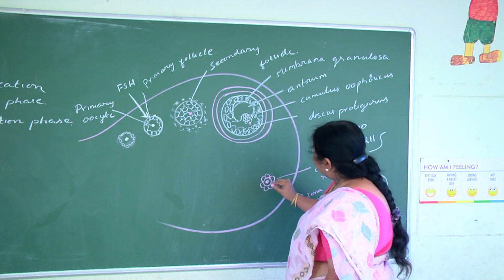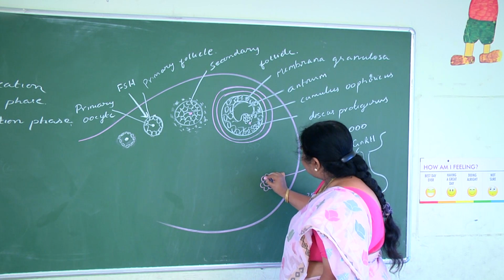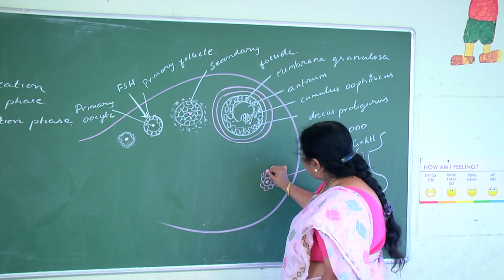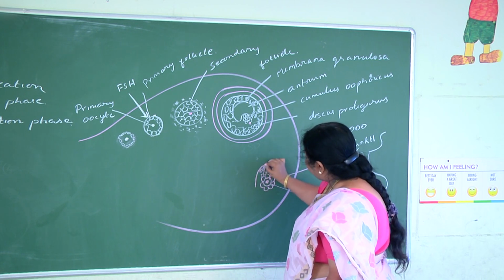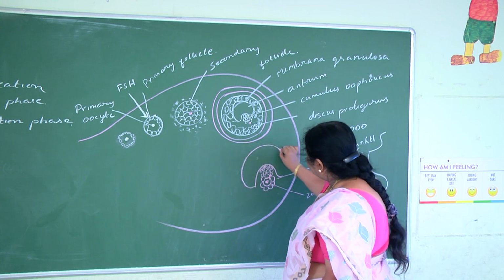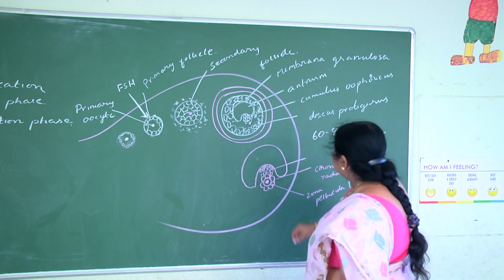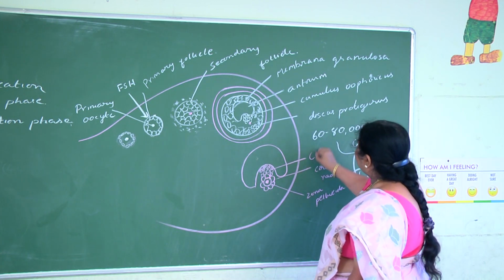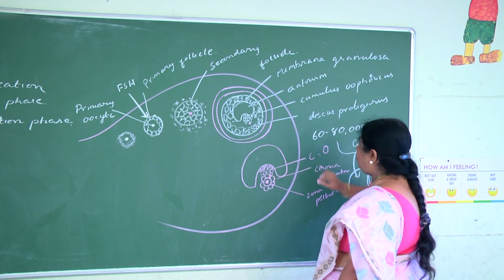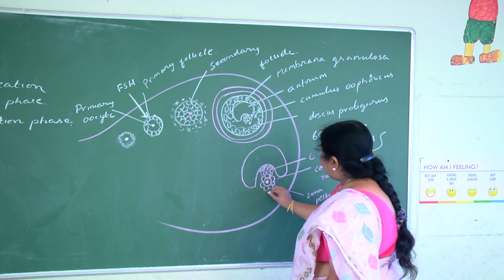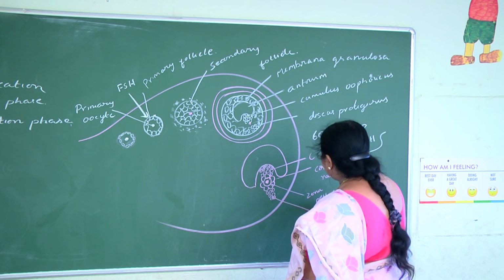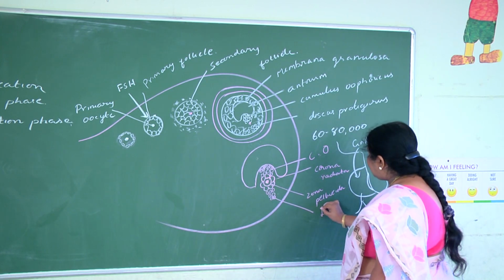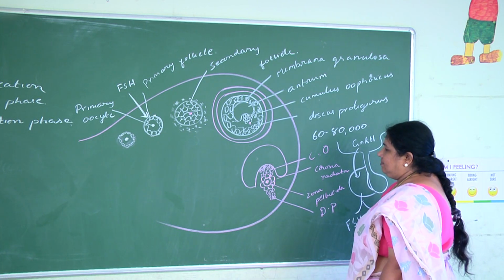And the follicular cells which are attaching it to the antrum, you know very well, they are referred to as what? Cumulus oophoricus. Already I wrote here, cumulus oophoricus. And some of the follicular cells are attaching it to the wall, and these are referred to as discus proligerus.